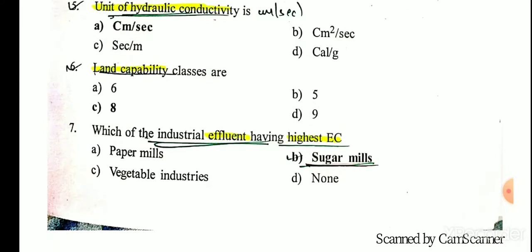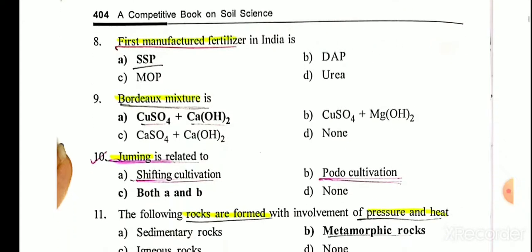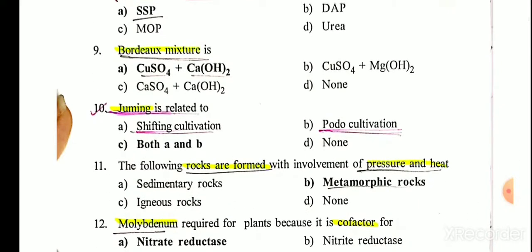Which of the industrial effluent having highest electrical conductivity? It is a sugar mill. First manufactured fertilizer in India is SSP, single super phosphate. Bordeaux mixture is the mixture of copper sulfate plus calcium hydroxide. Jhuming is related to shifting cultivation and podu cultivation, both A and B.